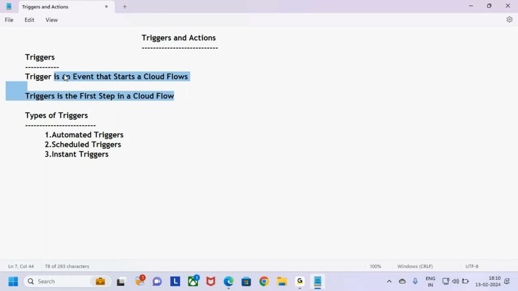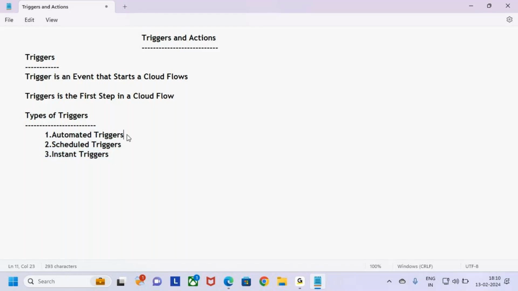So we know that a trigger is the first step in the flow. If you want to start a cloud flow, triggers will start it. Trigger is an event. The different types of triggers we have are automated triggers, scheduled triggers, and instant triggers. Now we need to understand what automated triggers are, what scheduled triggers are, and what instant triggers are.